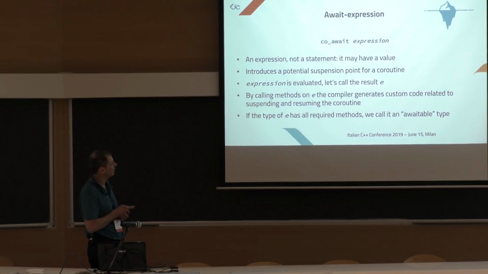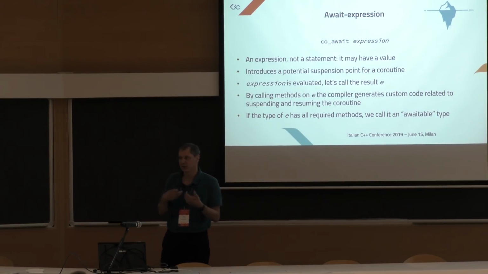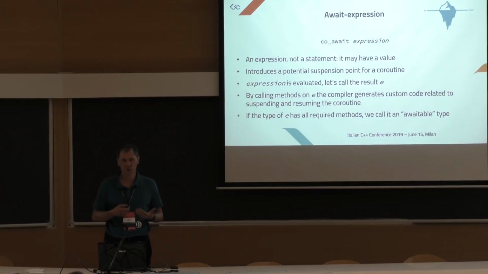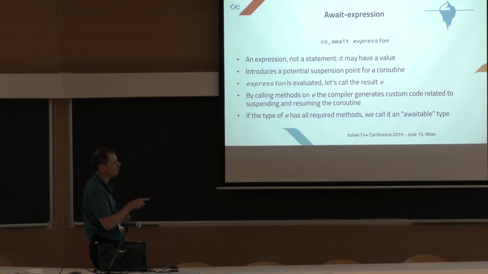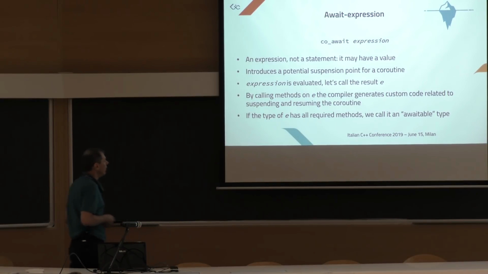First of all, it evaluates the expression, and let's call the expression E. By calling methods on E, the compiler generates the custom code that will implement our coroutine framework. We will see in a few slides, there are three special functions that the type of E must support. And if E has all these required methods, we say that the type is awaitable.